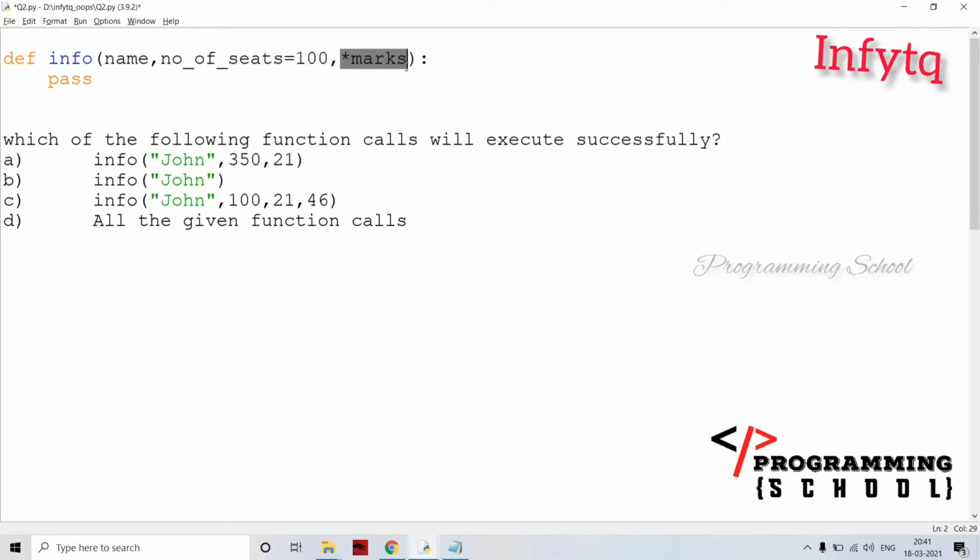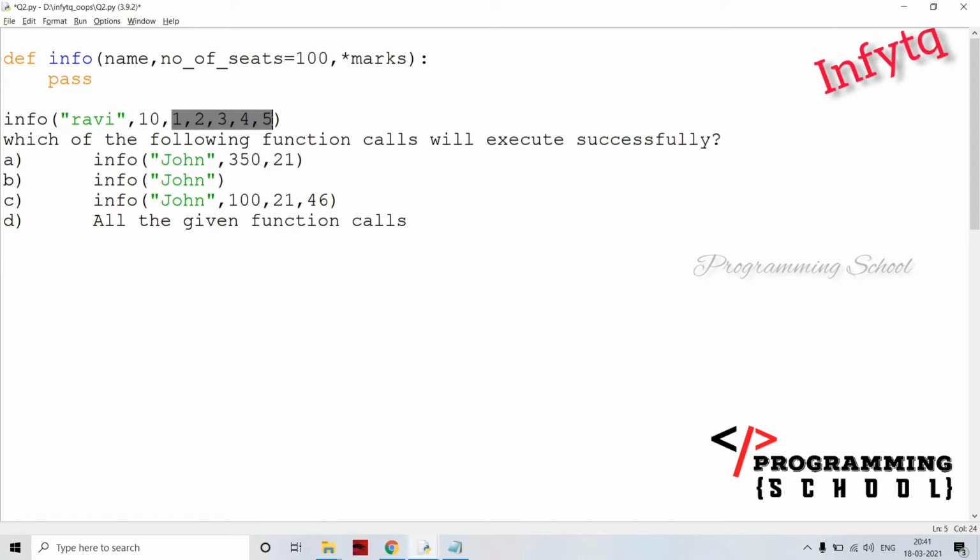And the last one is star marks. That means if I'm going to pass a function call, for example, info of name is going to be Ravi, and the second one, I'm going to pass more values. That means name is Ravi, number of seats is going to be replaced with 10, and only one variable is there, that is marks, and all the remaining values are going to be in the marks. Why? Because we are going to place a star here. That's why all the remaining values are going to be marks, and it is going to be a tuple every time,